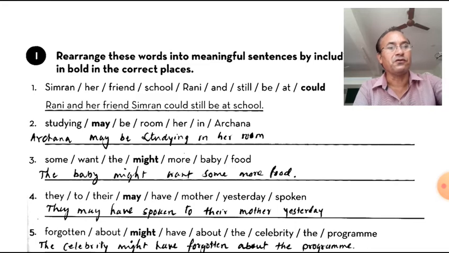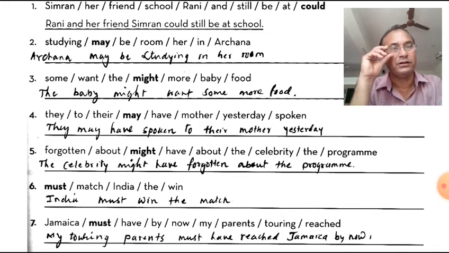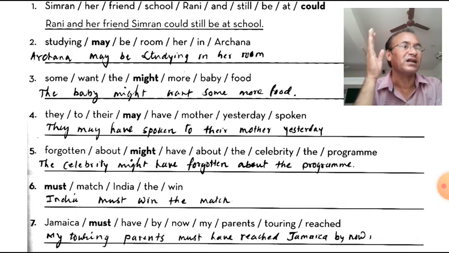So according to the structure we can make the sentence. Here also: forgotten, about, might, have, the celebrity, the program. So you will have to find the person, the celebrity, as the subject, then might, according to the structure of sentence formation using the auxiliaries or modal auxiliaries. So celebrity, might, then have is given there, then with the subject and auxiliaries we will have to use have, V3, and then the rest of the words.